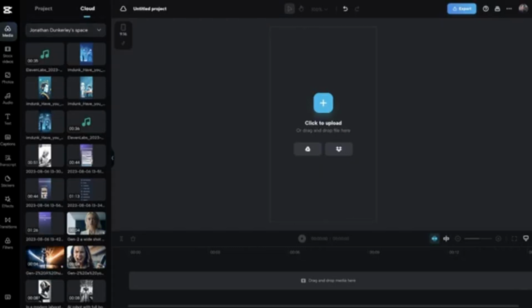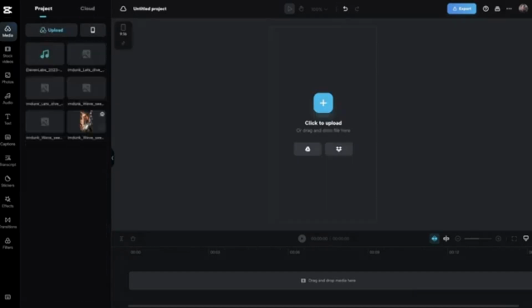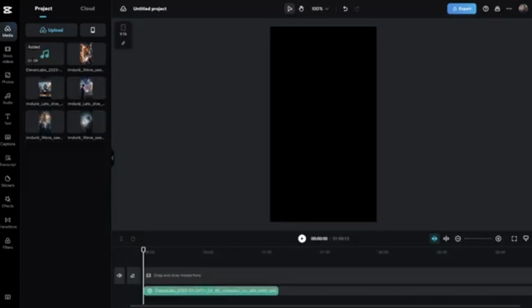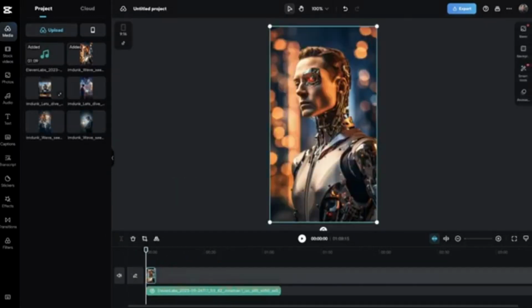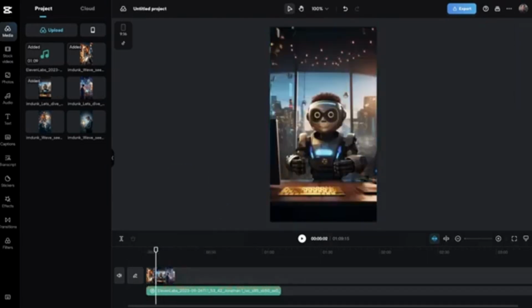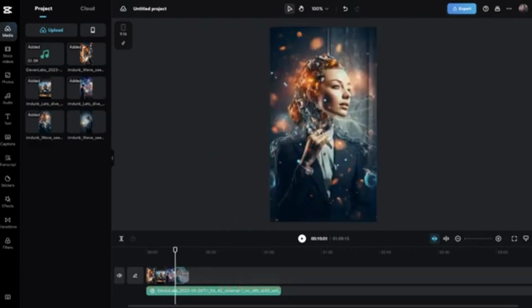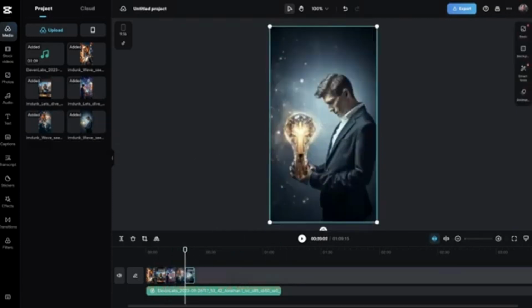So I'm going to go and grab all of the images that we just saved, and then you can just click on your project and drag all of your elements into your project, and you'll have everything you need to work with. First, drop your audio into the timeline. Then grab all of the photos that you added, and you're going to need to listen to the audio and just adjust them to the length you need. If you need more photos, you could easily just go generate more in Midjourney, but just adjust the length.